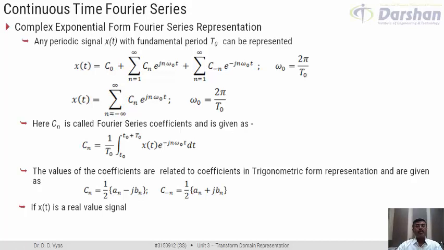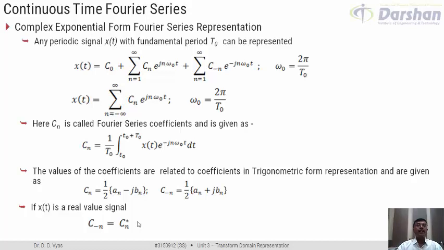Let us take one special case here. If x of t is real, which would generally be the case so far as this course is concerned, then the positive and the negative coefficients would have the same magnitude but opposite phase. That is, they would be conjugate of one another. That is, c of minus n would be equal to the conjugate of c of n. Yes, this is what we also discussed when we were discussing signal spectrum, that if x of t is real, the amplitude would remain the same and the phase would be opposite in polarity.